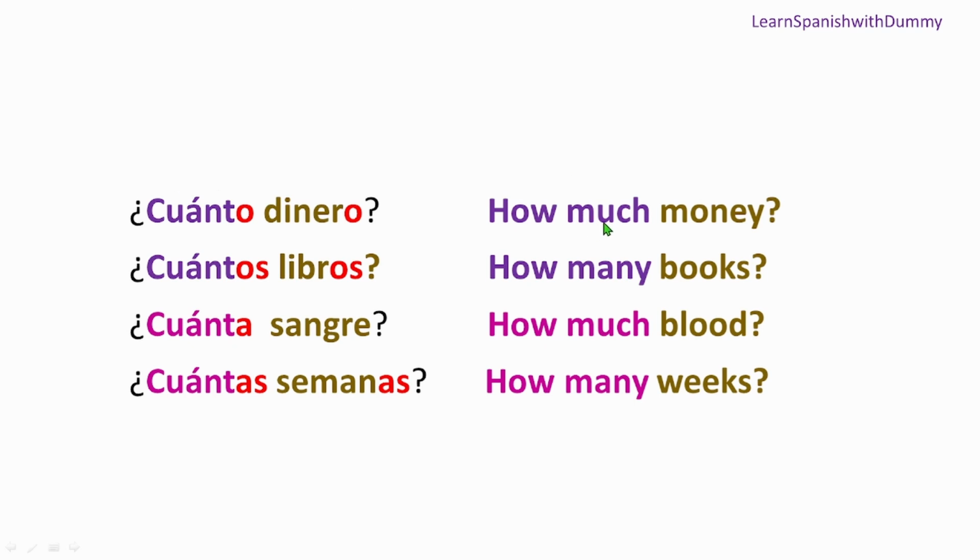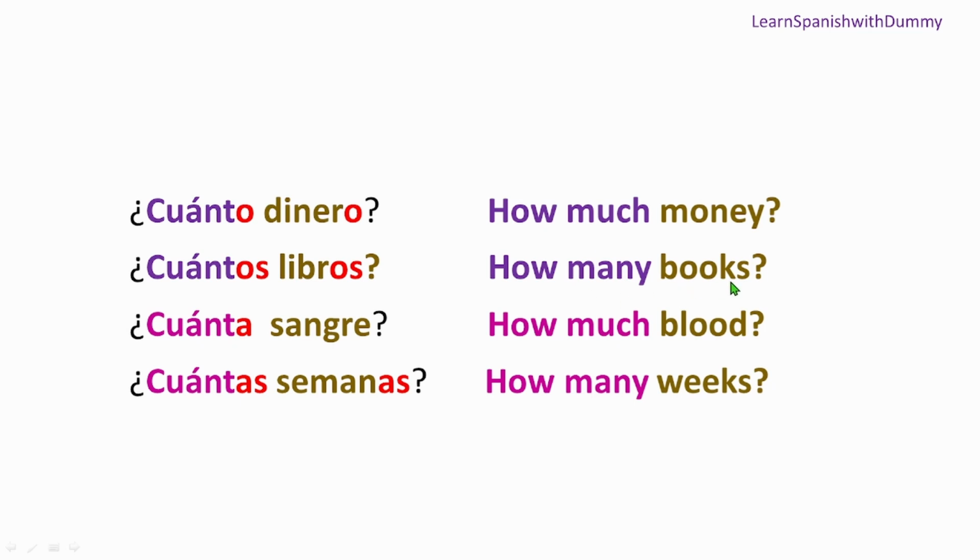So if you say how much money, then you say cuánto dinero. Okay, because dinero is male, it's singular. Money is always, we know, an uncountable noun, right? So it's always singular. So we say cuánto dinero. Cuánto, we use it for male, right? It's the male version of how much, for describing a singular object.